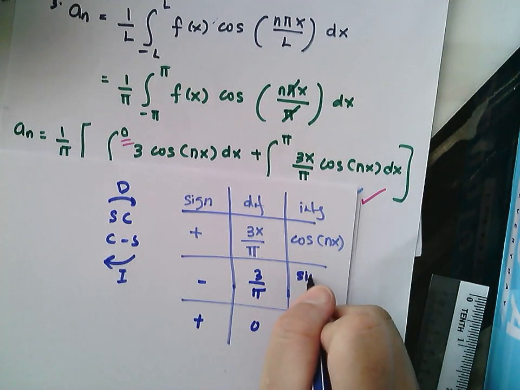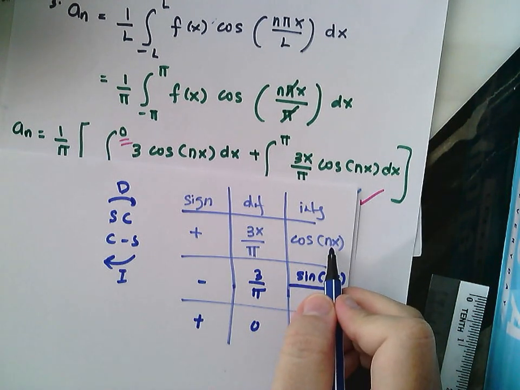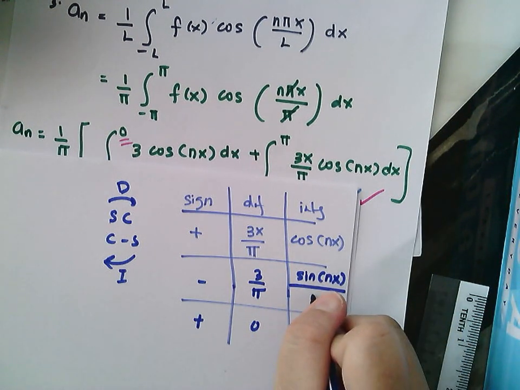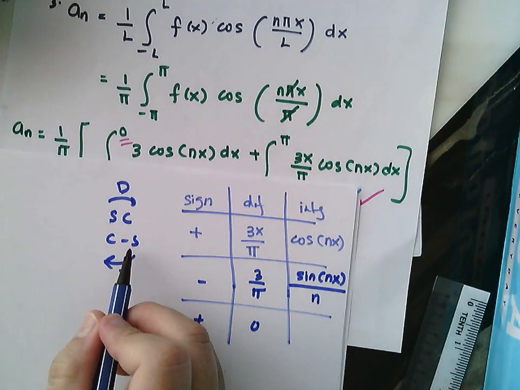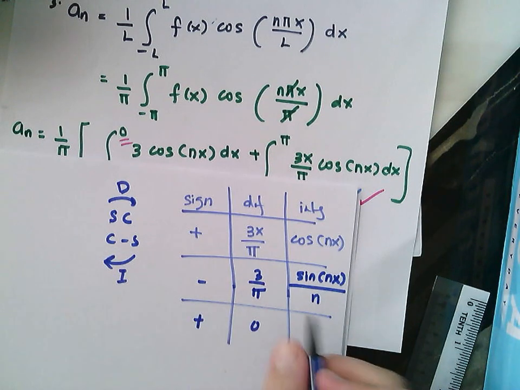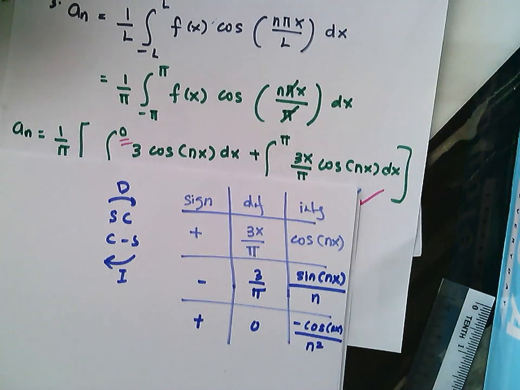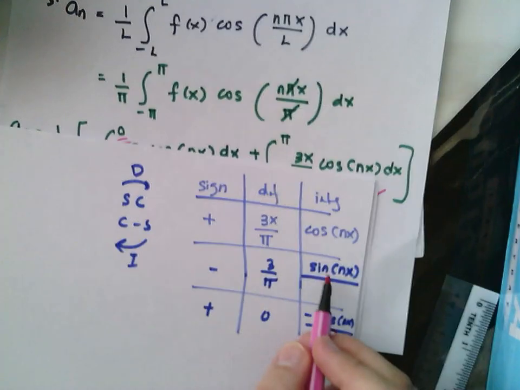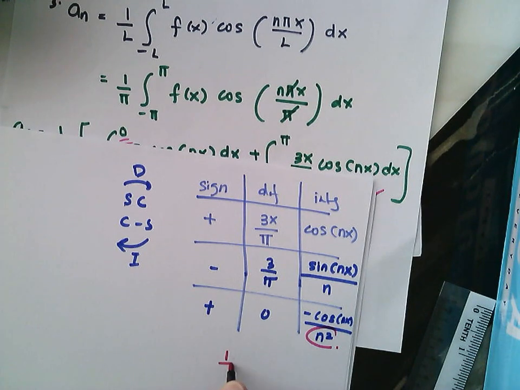So sine nx over, and you have to differentiate the argument inside here, then we'll have n. Okay, the next one is integrate sine will give you negative cos nx over n squared. So how do I get this n squared here? Because 1 over n is a constant, so I factorize it.